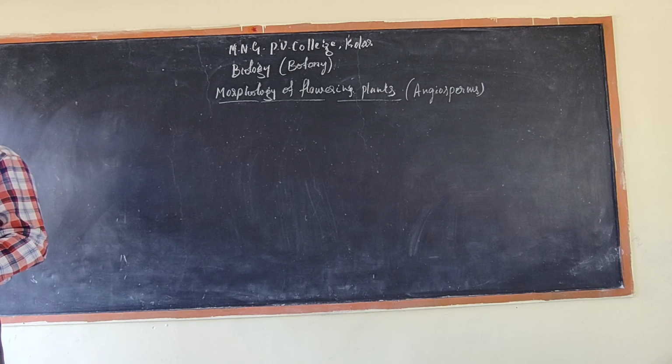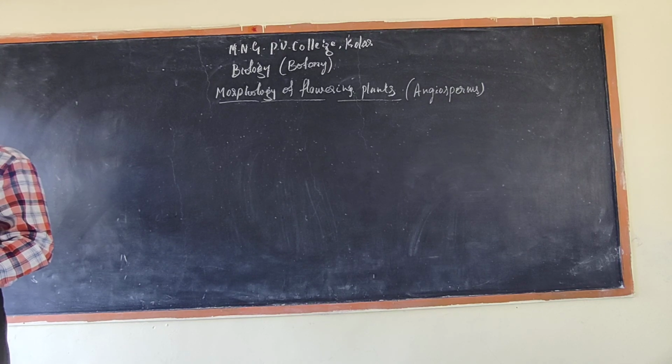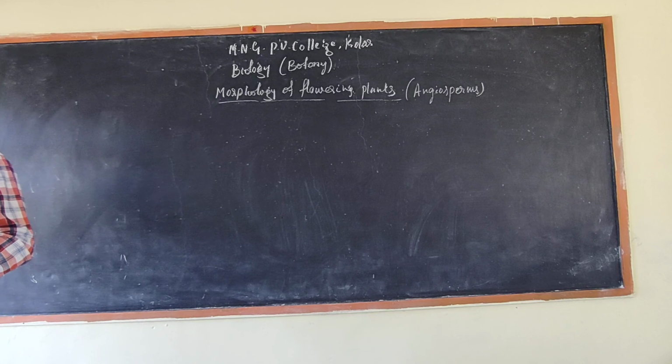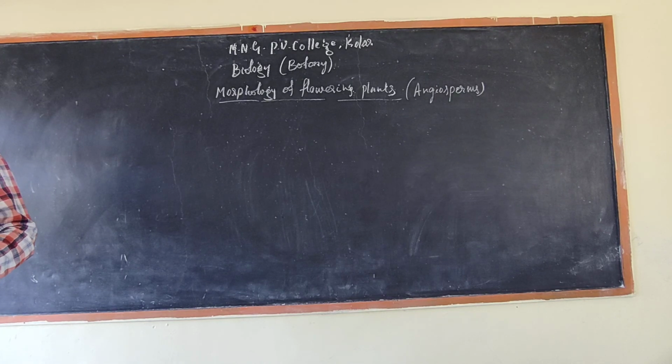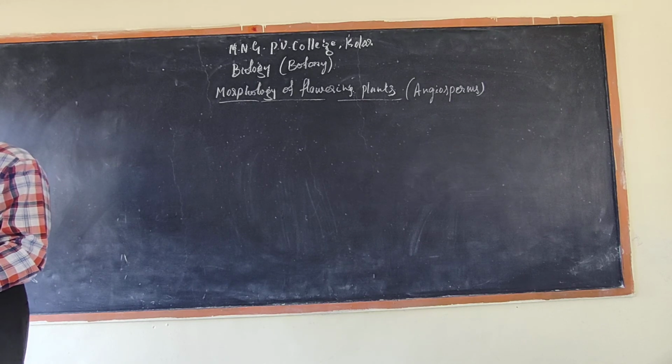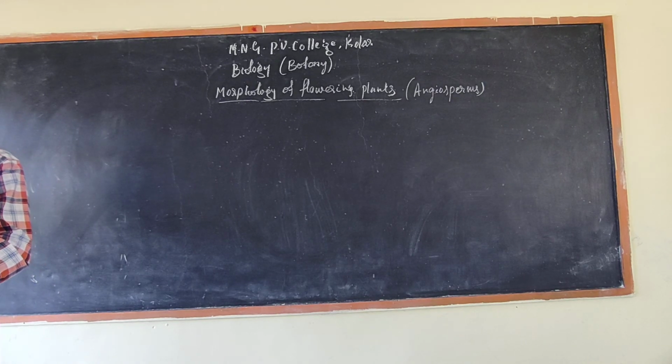These three are divided into different types of leaves, that I will explain today.